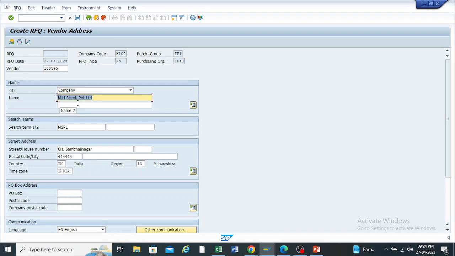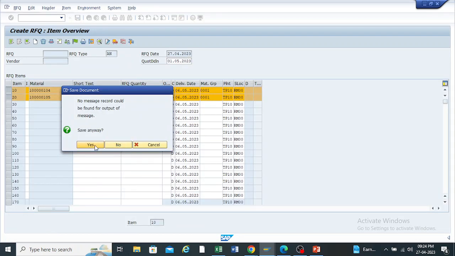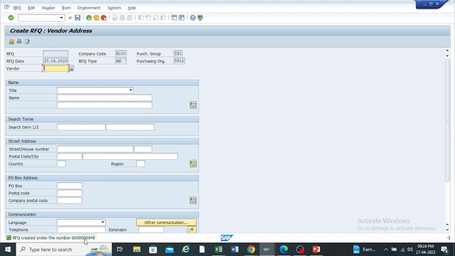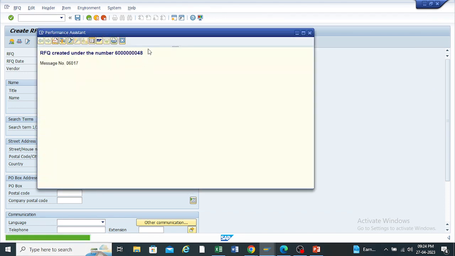How is this coming? Anybody can answer me? Whenever I'm entering the vendor code here, from which data will these things come here? Answer me fast. It's coming from the vendor master. Correct. All this data I maintained during the vendor master. Okay, so whenever you enter the vendor here, just save this.